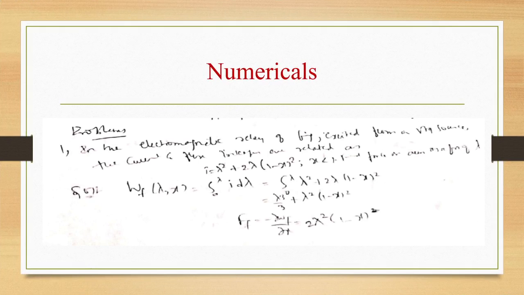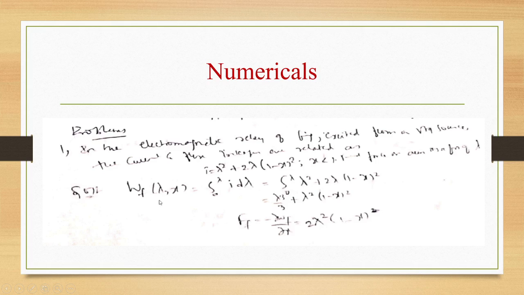Let us see numericals. In the electromagnetic relay of the figure, excited from a voltage source, the current and flux linkages are related as I is equal to lambda square plus 2 lambda, into (1 minus x) square, with x less than 1. Find the force on the armature as a function of lambda. So let us see the solution of this.